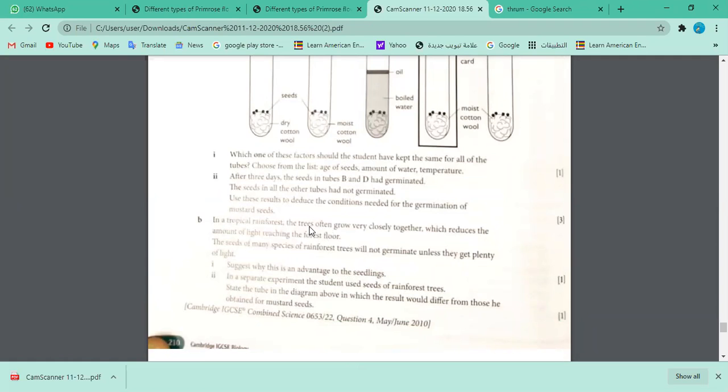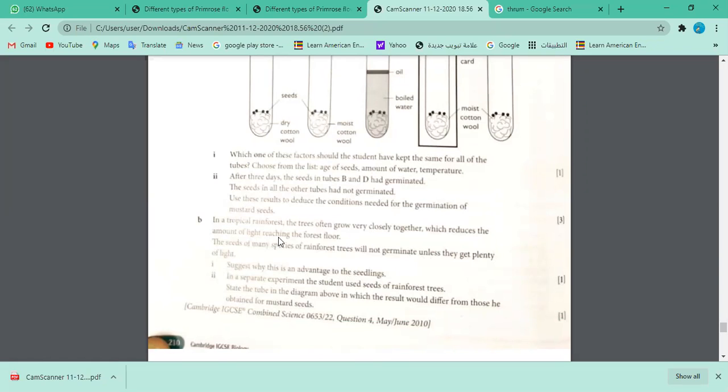So one thing they are saying is that if the forests are thicker, the light may not reach the floor. Okay, so they are giving you a very special challenge here. There is no light, or maybe very little light. So the seeds of many species of rainforest trees will not germinate until they get plenty of light.